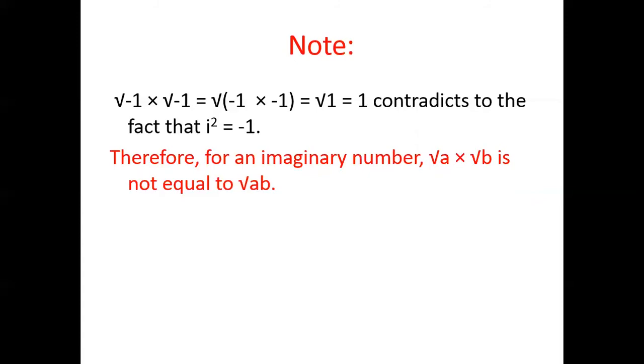It is red marked. In the general case, root 2 into root 3 equals root 2 into 3, that is root 6. But in complex numbers, you never say that root over a complex number into root over another complex number equals the root over the multiplication of those two complex numbers. It should not be.